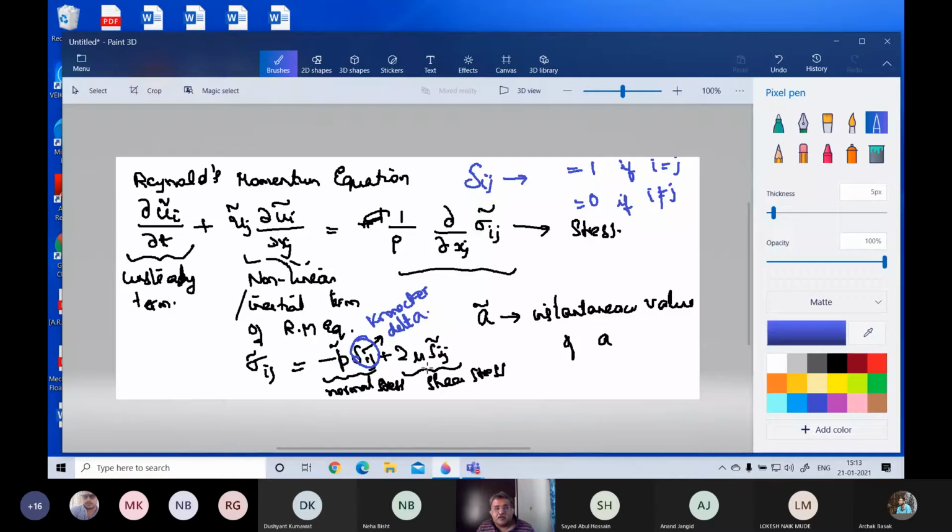Now, what is Sij? Sij is the strain tensor, which is usually given by half. I know this is a little too much, a lot coming at once.